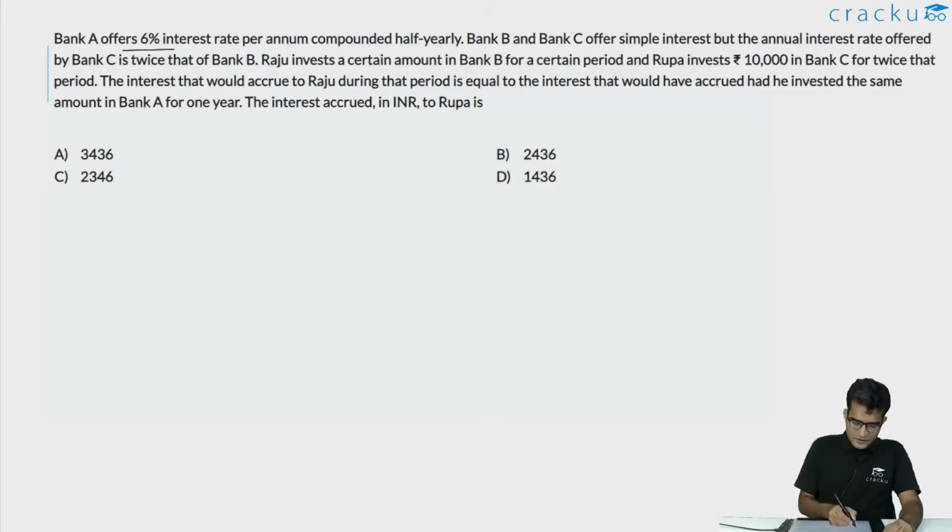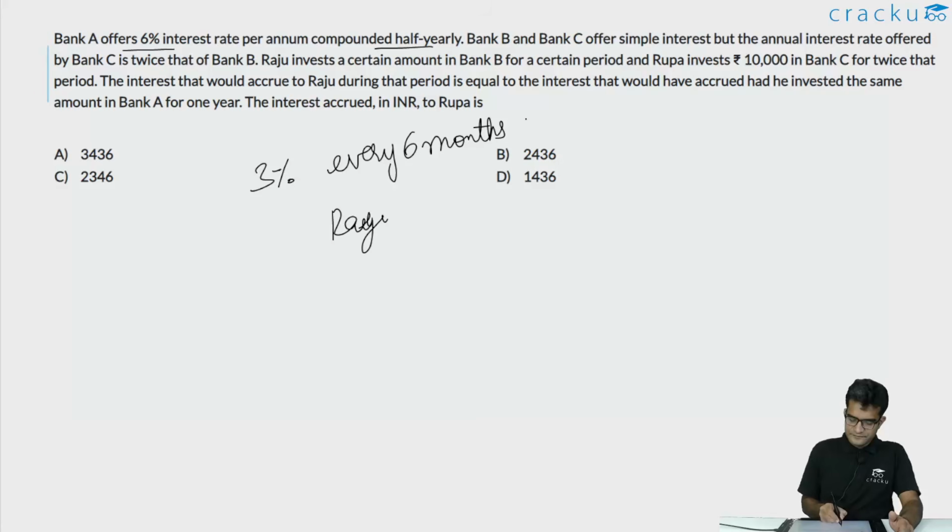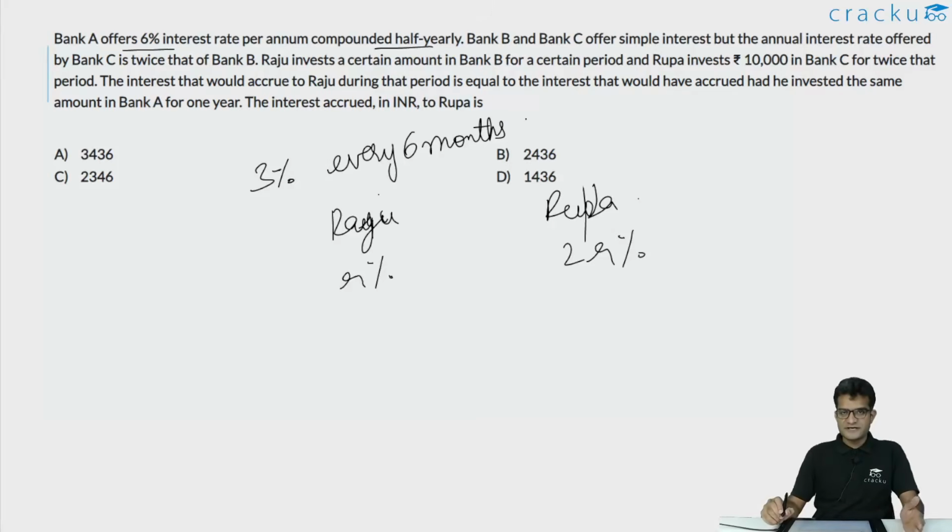In this question, we are told that Bank A offers a 6% interest rate compounded half yearly. So essentially, this is a 3% interest rate every 6 months. We are told that there are 2 people, Raju and Rupa. Both of them have invested in 2 other banks. Both of them are getting simple interest. The interest rate on Raju's bank is half of that of Rupa's bank. So if you assume that Raju's interest rate is R%, Rupa's interest rate will be 2R%.